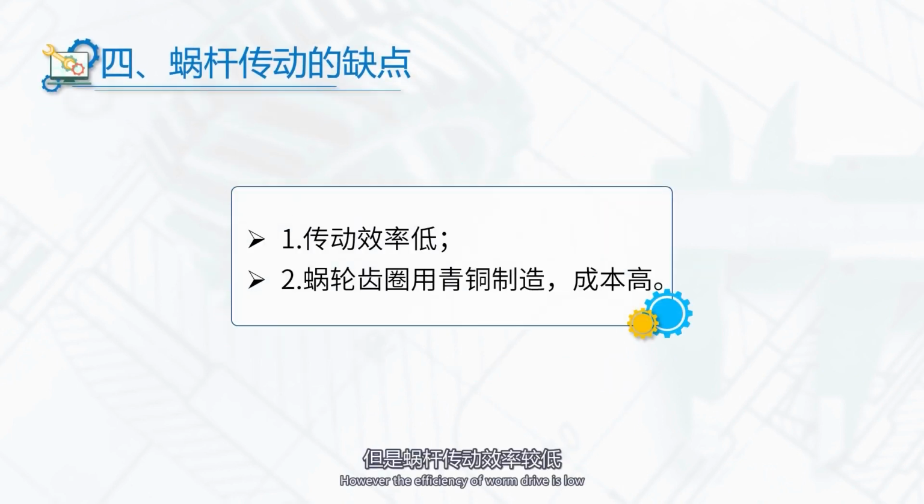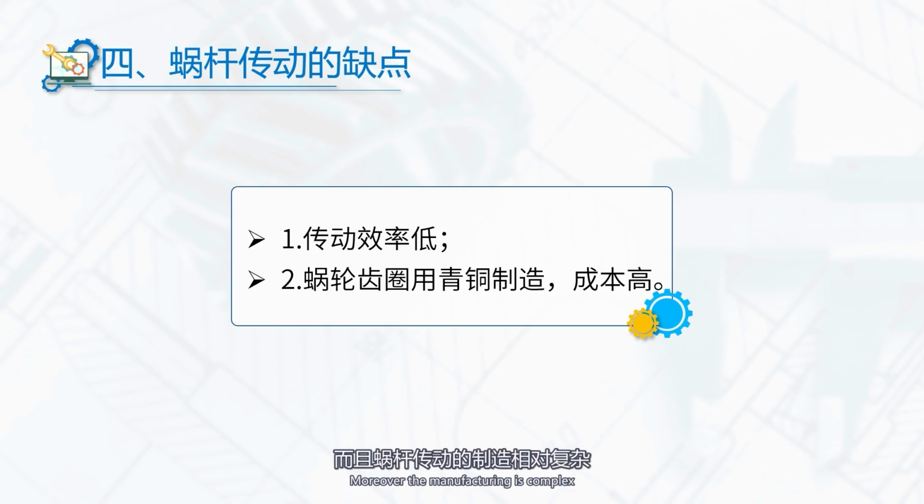However, the efficiency of worm drive is low compared with other transmission modes. Its transmission efficiency is lower. Due to the large meshing surface of the worm and the worm wheel, there is a large sliding friction loss, resulting in a decrease in transmission efficiency. Therefore, in applications that require high efficiency, reasonable design and lubrication are needed to reduce energy loss.